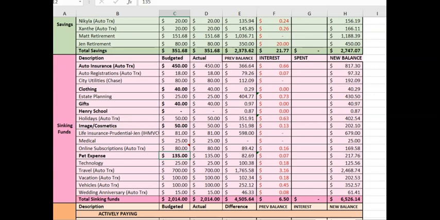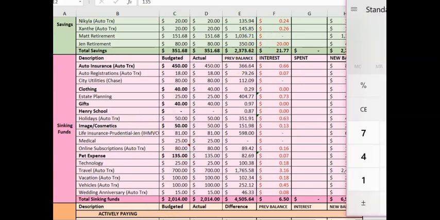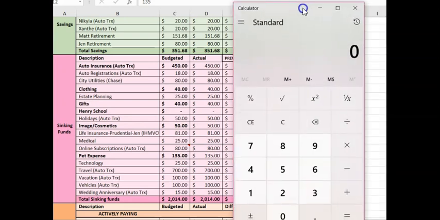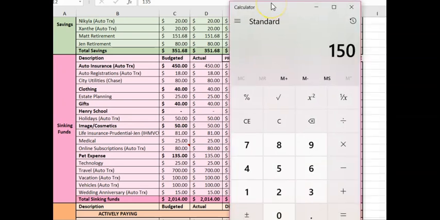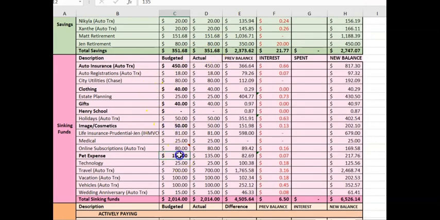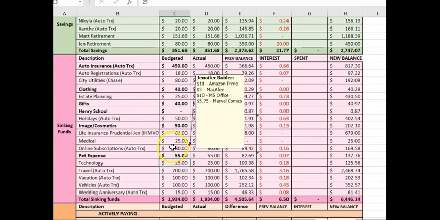And so I need the total to be 150. So if we do 150 minus 95, then that means I need to send 55 into the sinking fund for pets. So that's how I do that.